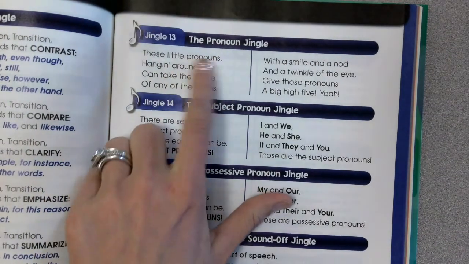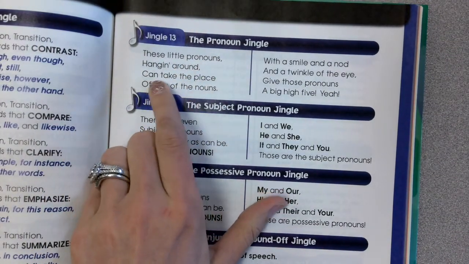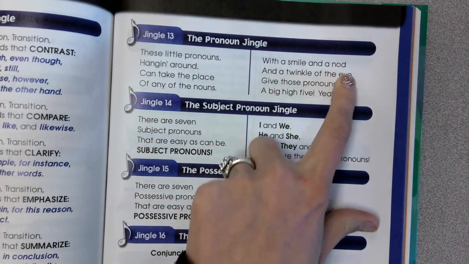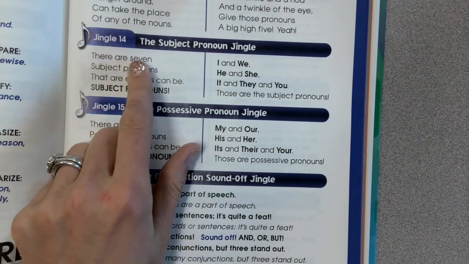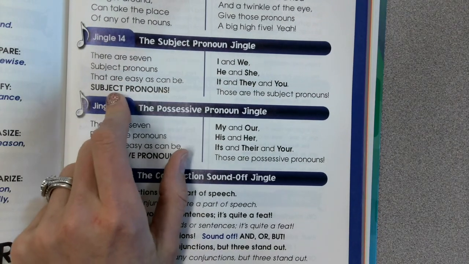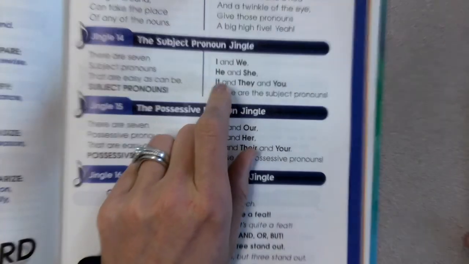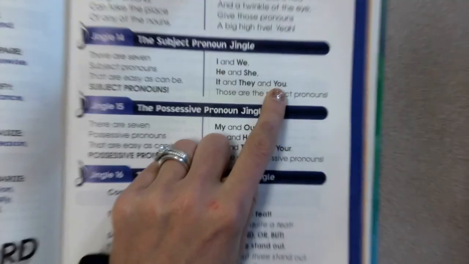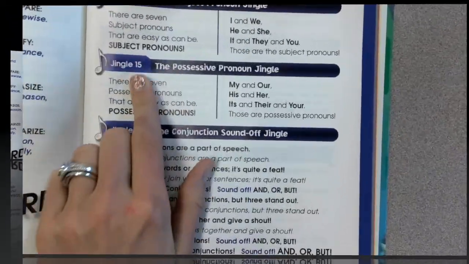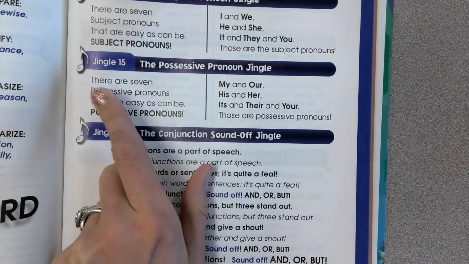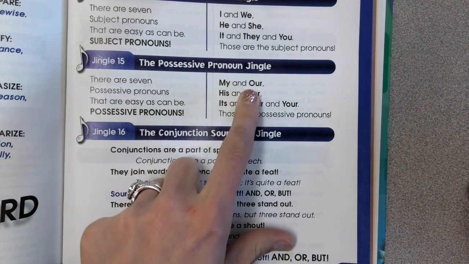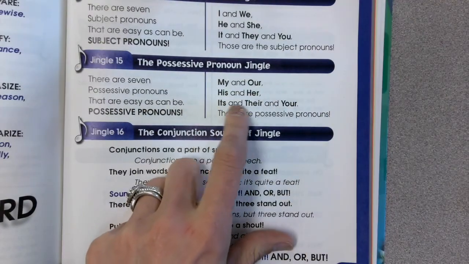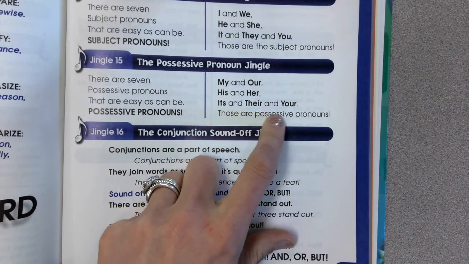The pronoun jingle. Class. These little pronouns hanging around can take the place of any of the nouns. With a smile and a nod and a twinkle of the eye, give those pronouns a big high five. Jingle 14, the subject pronoun jingle. There are 7 subject pronouns that are easy as can be. I and we, he and she, it and they and you. Those are the subject pronouns. Jingle 15, the possessive pronoun jingle. Class. There are 7 possessive pronouns that are easy as can be. My and our, his and her, it and their and your. Those are possessive pronouns.